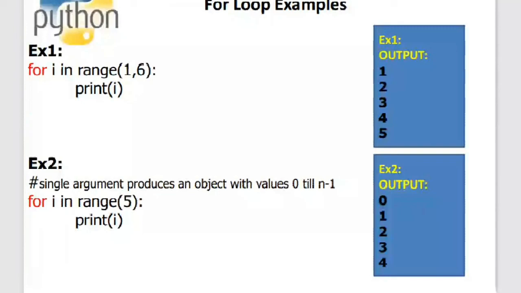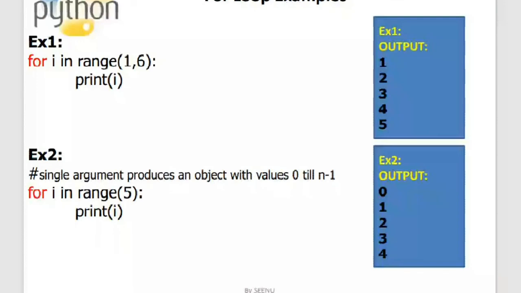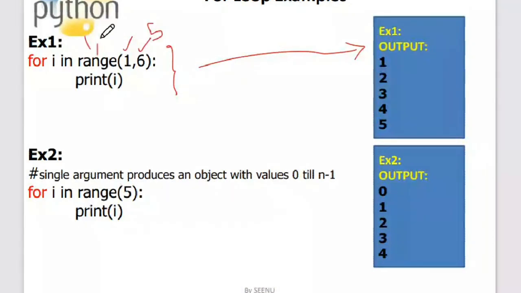Now let us see some examples of how to use this range function inside the loop. This is a very simple program which will be producing this output, printing the numbers from 1 to 5. As I said, 1 is inclusive. This 6 is the end, which means 6 minus 1, that is 5. So the numbers in the sequence are 1, 2, 3, 4, and 5.